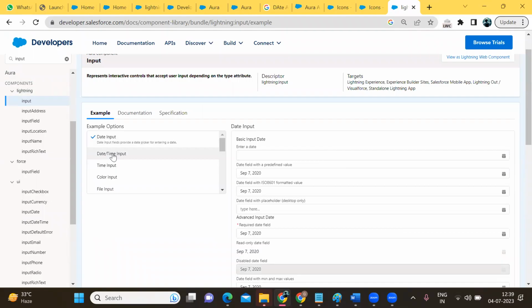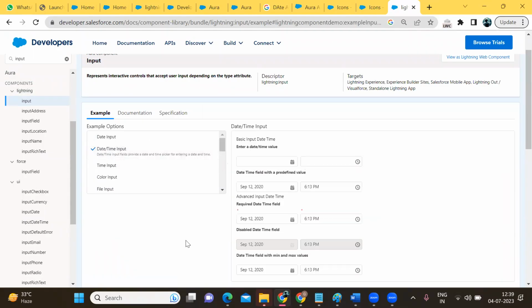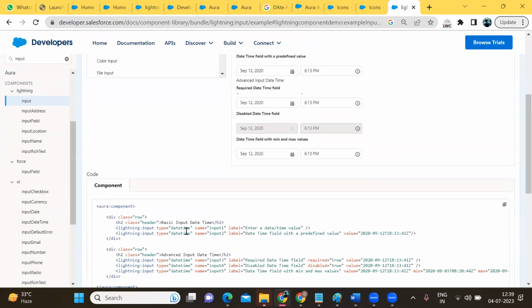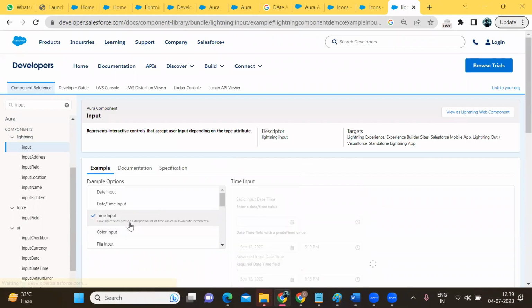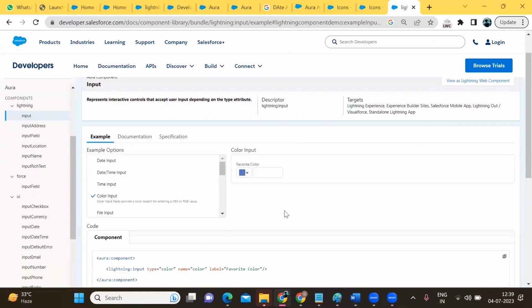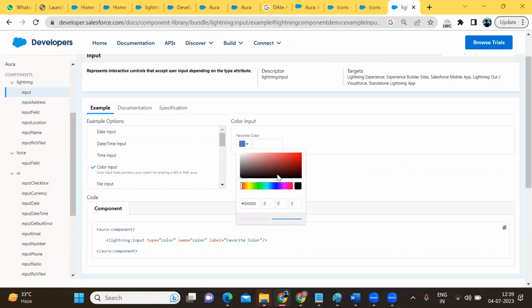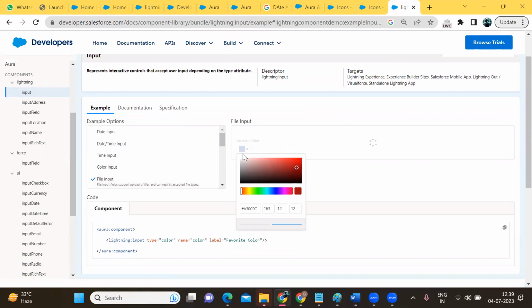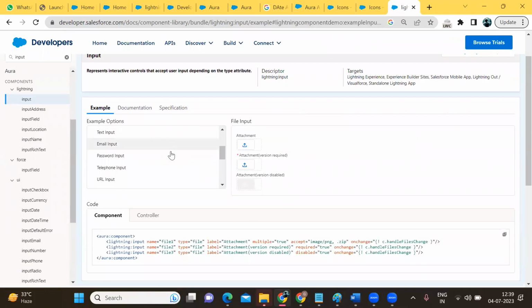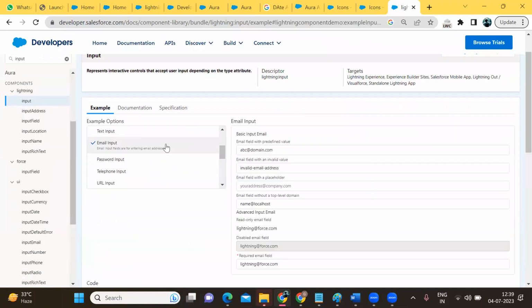So we have date input and date time input; for date time, we write type is equal to datetime. Then time, and color: if you want the user to select a color, lightning input type is equal to color. We also have file, email, and placeholder you can display.